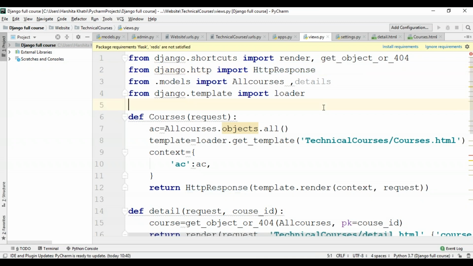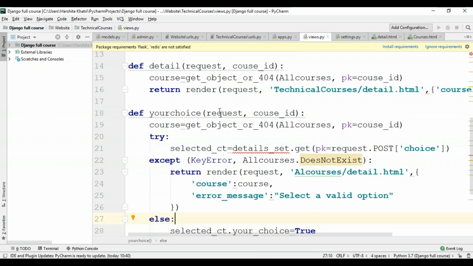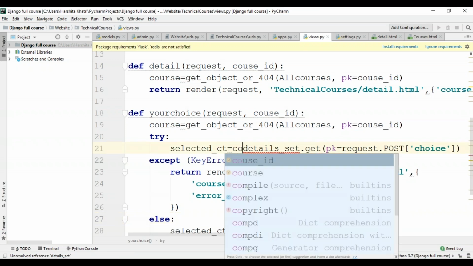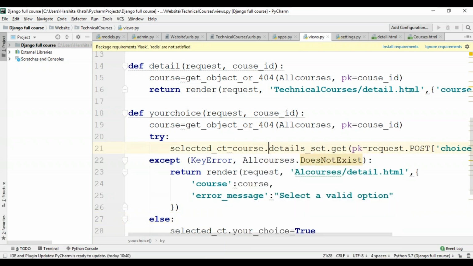And actually, I've not made use of the details class as well, so I'll remove it. Oh, looks like I've missed something over here, which is the course.details_set.get. So here there's another change. I was cross-checking my file, and I found another change, which is technical courses. So now I'll save this. Okay, so now everything looks perfect.